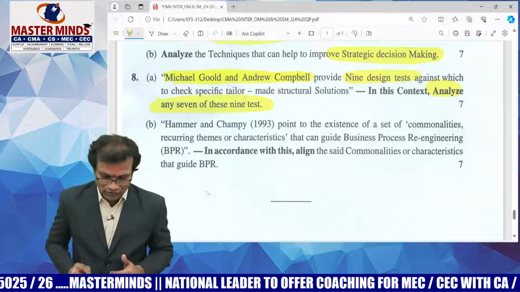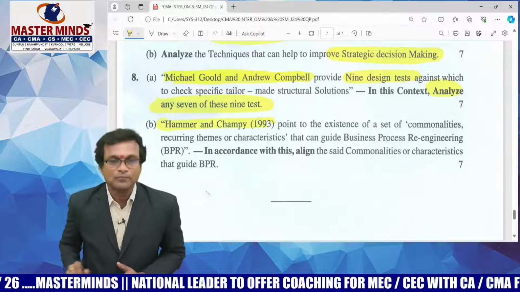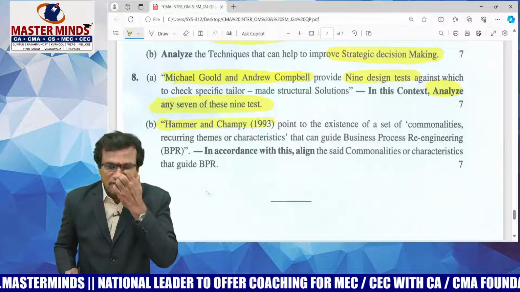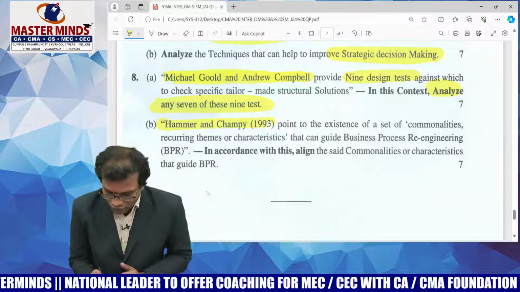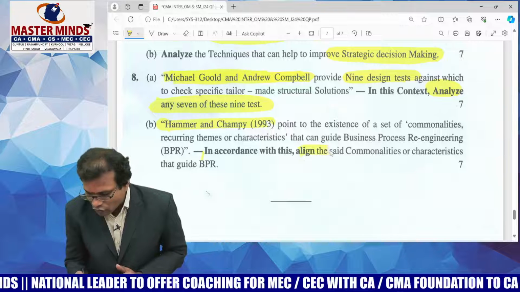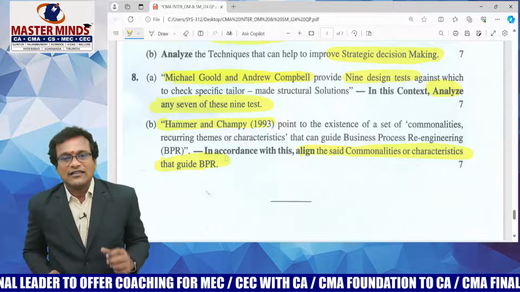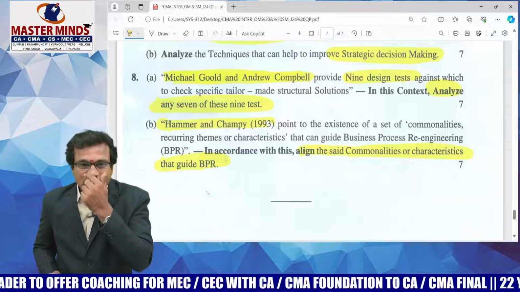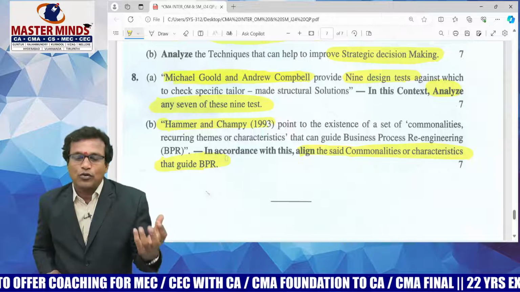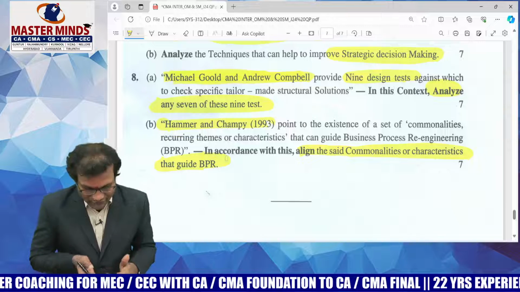Straightforward question. Coming to the last one, Hammer and Champy. It's called business process reengineering, right? In accordance with this, align the said commonalities or characteristics of BPR. He's asking directly what are the characteristics that can guide the process called business process reengineering.